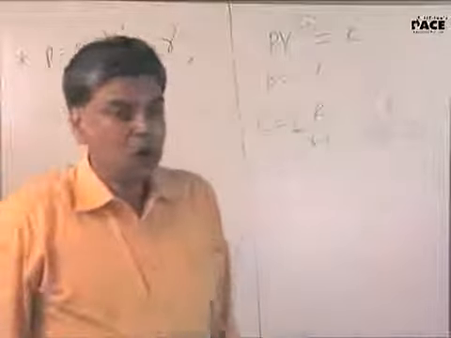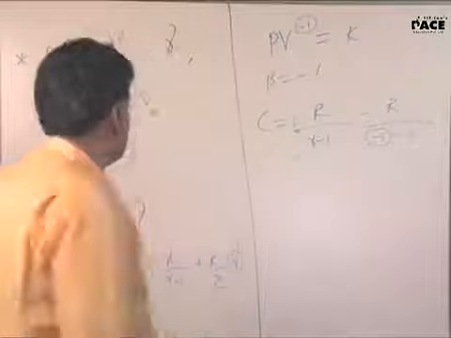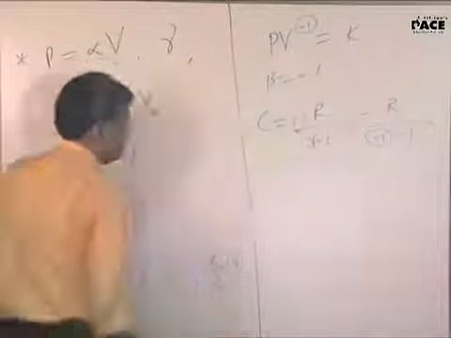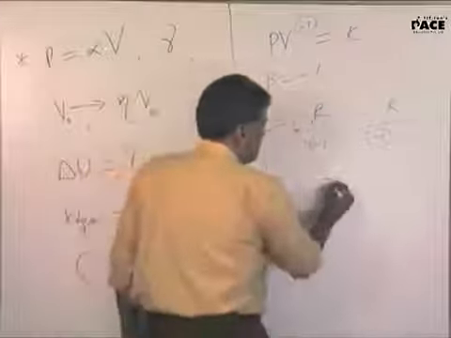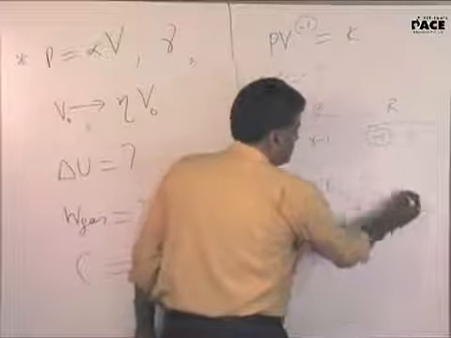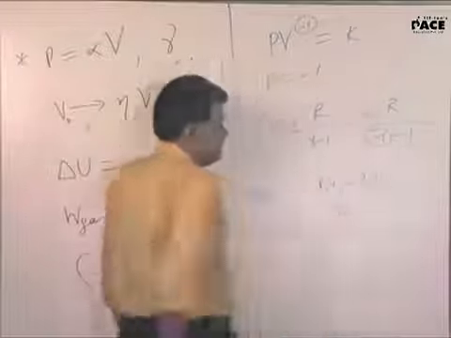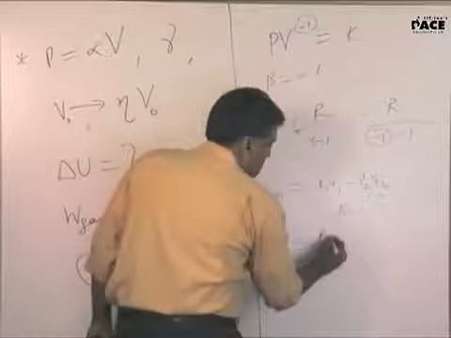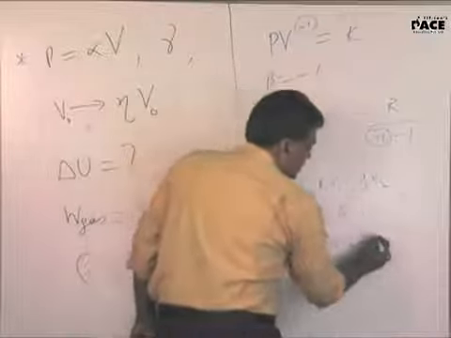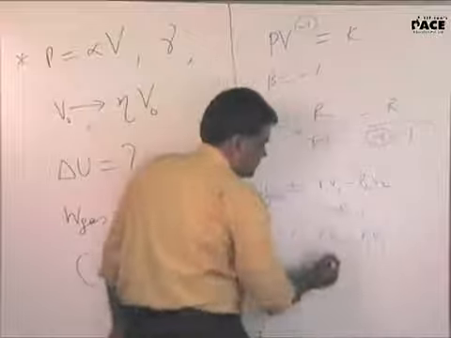Alright. Now, what about the work done by the gas? We had the formula as P1 V1 minus P2 V2 by beta minus 1, which would mean P2 V2 minus P1 V1 by 2, because beta is -1.